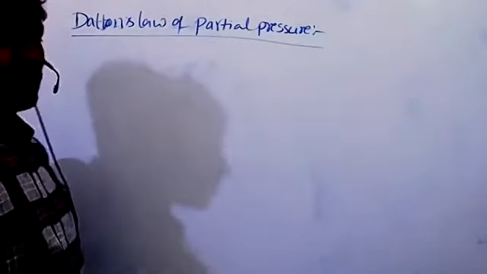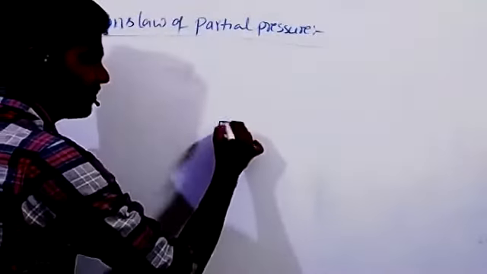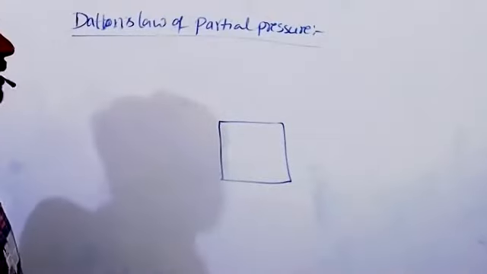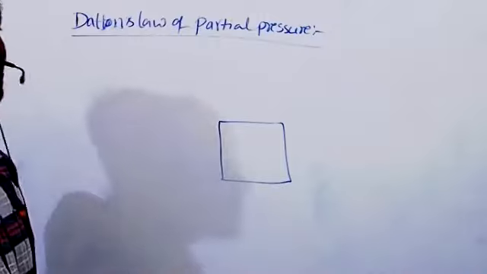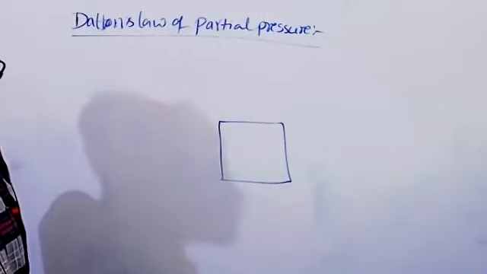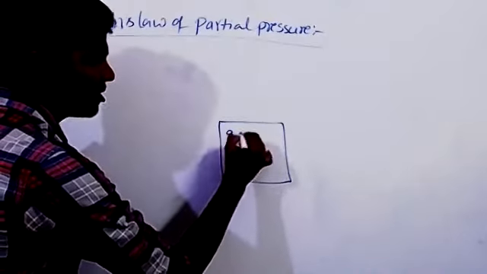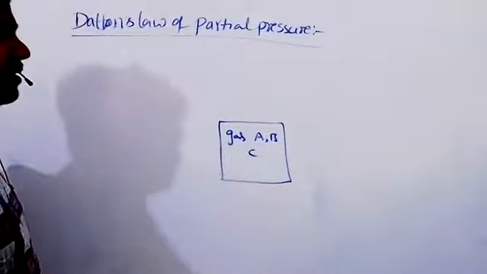See, when two or more non-reacting gases are taken in one vessel, a mixture of gases means non-reacting gases. The pressure exerted by the mixture of gases is equal to the sum of the partial pressures of the individual gases. Suppose I'm taking gases A, B, C. Three different gases are taken here, but these are not reacting.